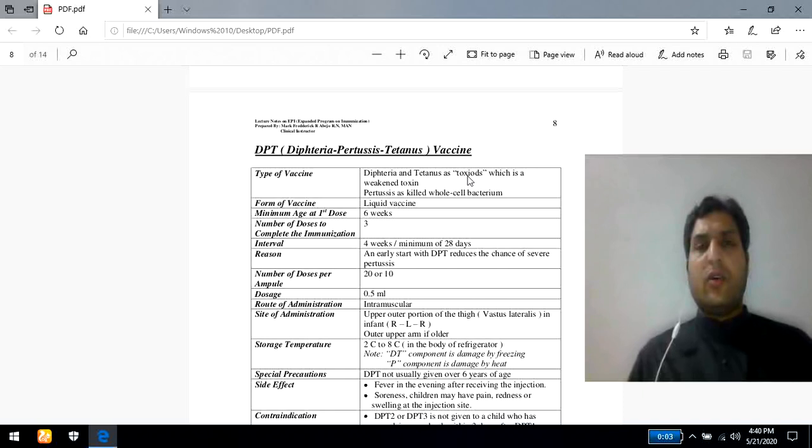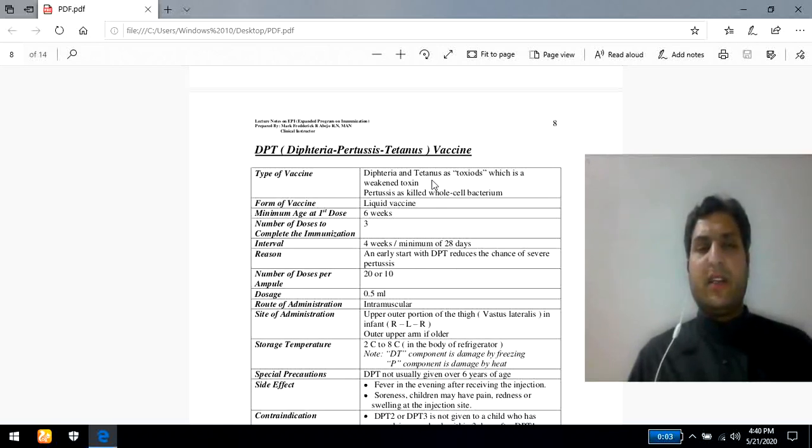What is a toxoid? A modified toxin is known as a toxoid. While using diphtheria and tetanus toxins, we convert them into their respective detoxified form, which is known as toxoid. So diphtheria and tetanus toxoids are used. In case of pertussis, we basically use the killed whole cell bacterium, so we are using the microorganism. In case of diphtheria and tetanus, we are using the modified toxin known as toxoid.